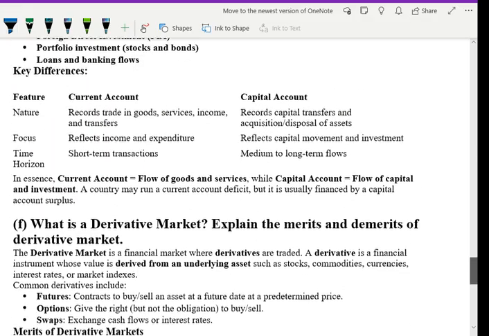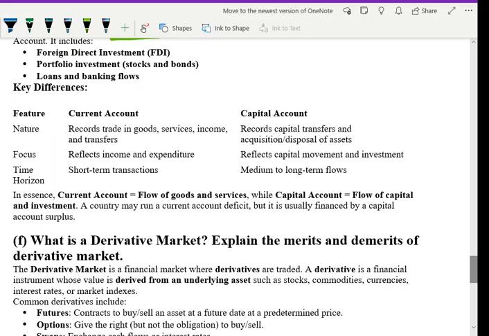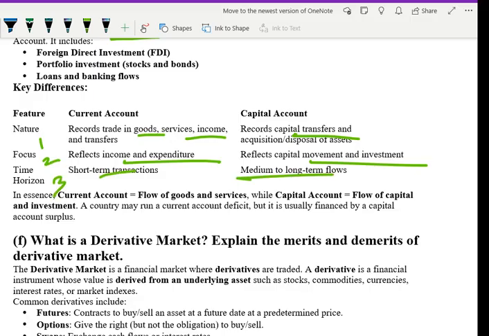So what are the key differences between the current account and the capital account? The current account records goods and services, reflects income and expenditure, and is short term. The capital account records capital transfers, reflects capital investment, and is medium to long term. So the current account means flow of goods and services, and the capital account means flow of capital and investment. Like this you can continue.